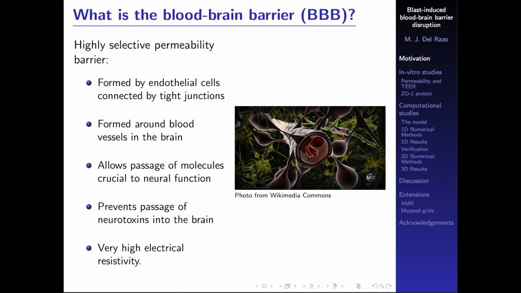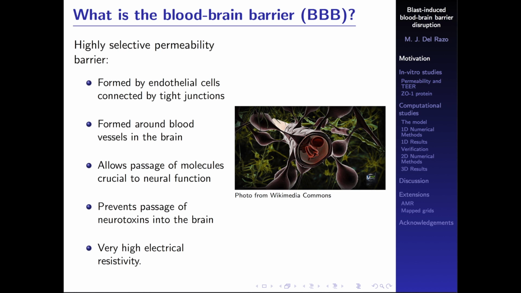Okay, so if I'm going to be talking about blast-induced blood-brain barrier disruption, I should first tell you what the blood-brain barrier is. The blood-brain barrier is a highly selective permeability barrier, and it's formed around the microvessels and blood vessels of the brain, with endothelial cells that are joined together by tight junctions.